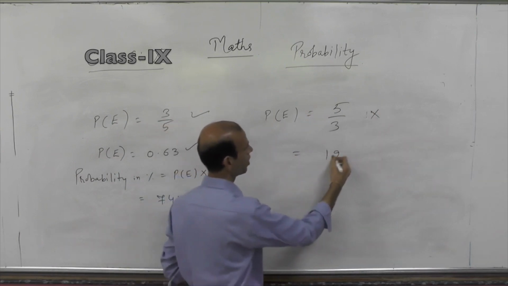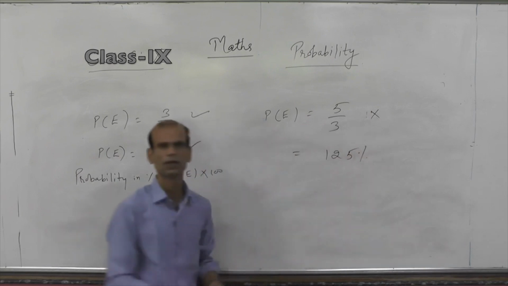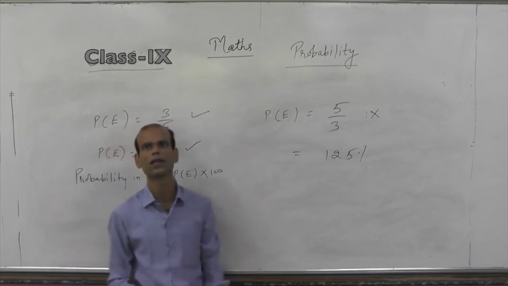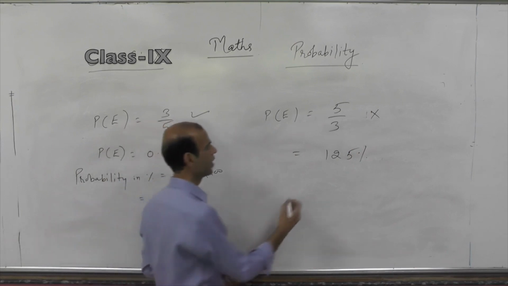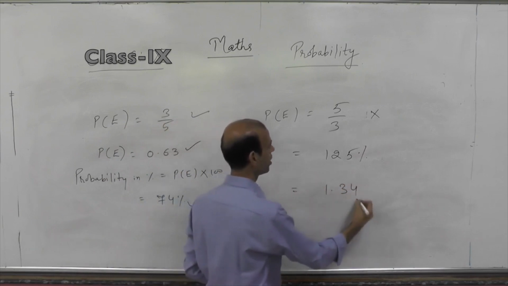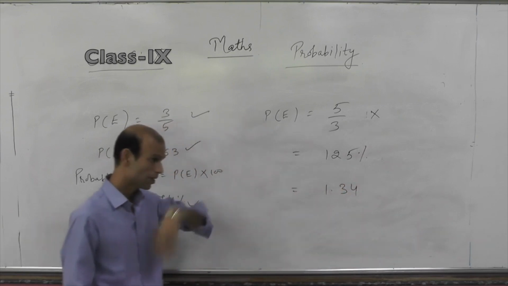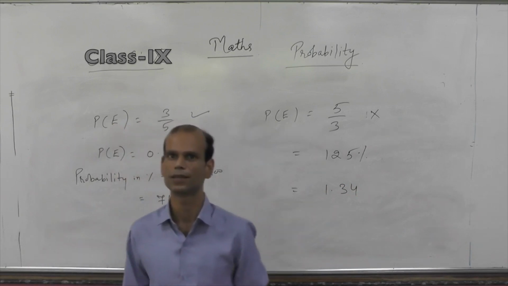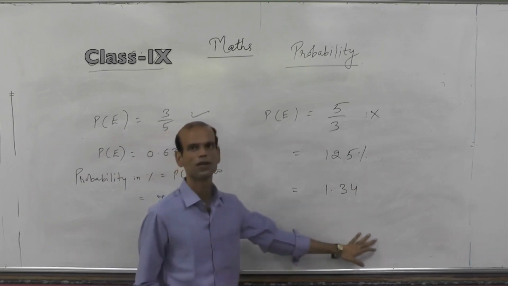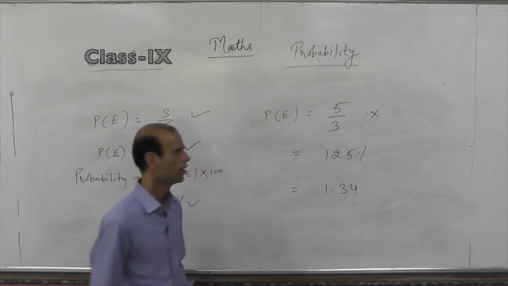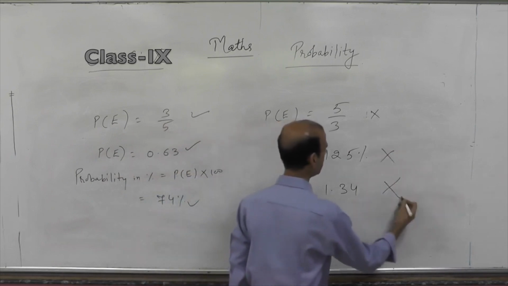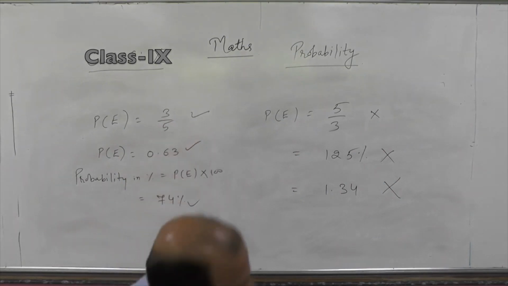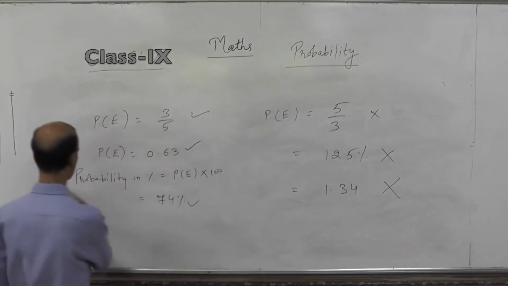If I say probability of any event equals 125%, no, this is not possible because probability cannot be greater than 100%. If I say probability of any event equals 1.34, yes, it can be in decimal, but a decimal number must be less than 1. So 1.34 is a decimal number which is greater than 1, so this is also not a possible probability for any event. So now you are able to judge which will be a possible probability or not.